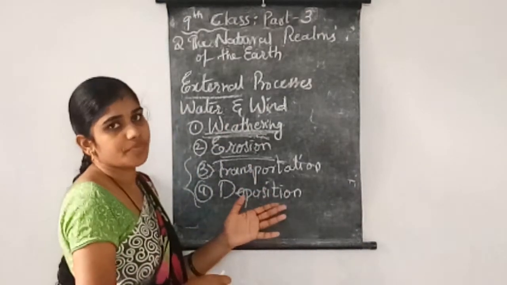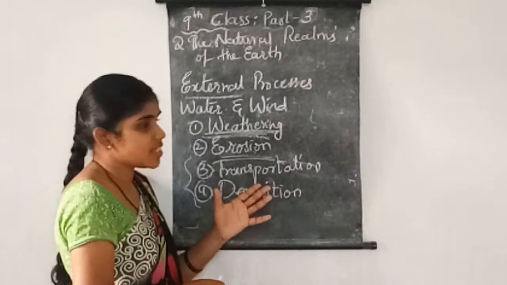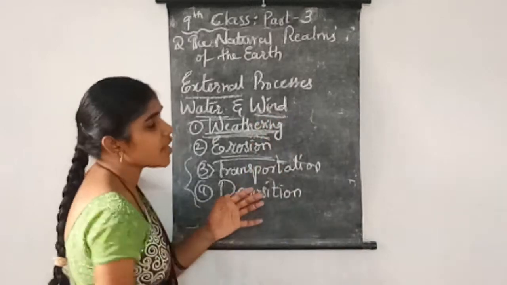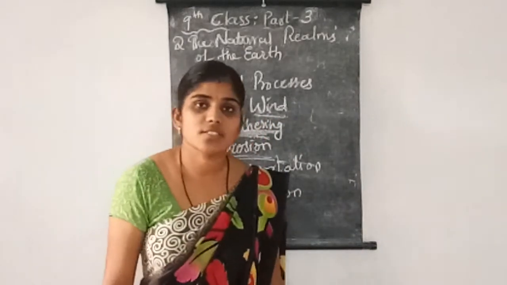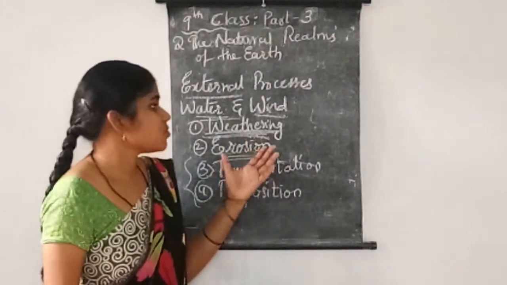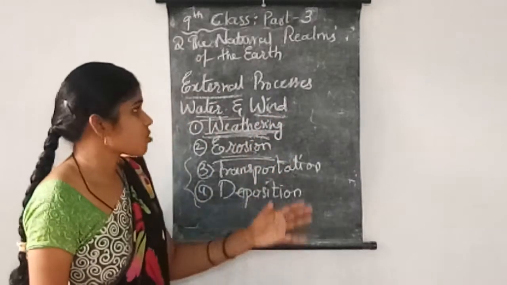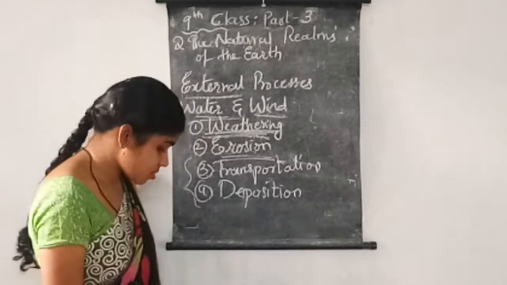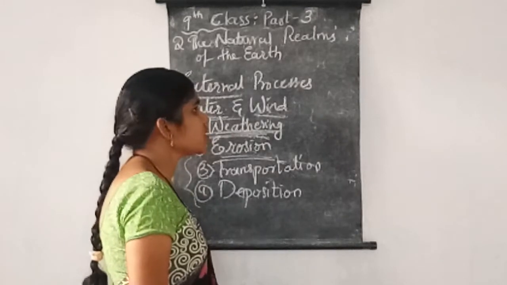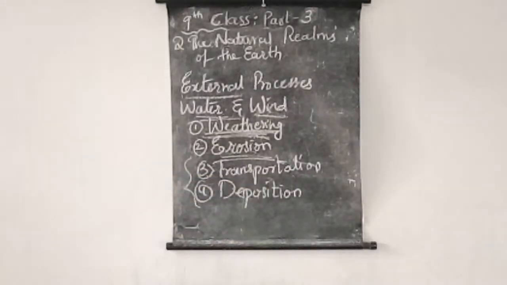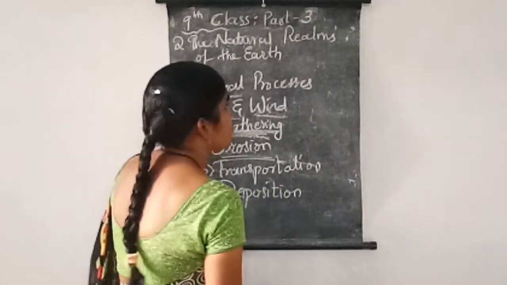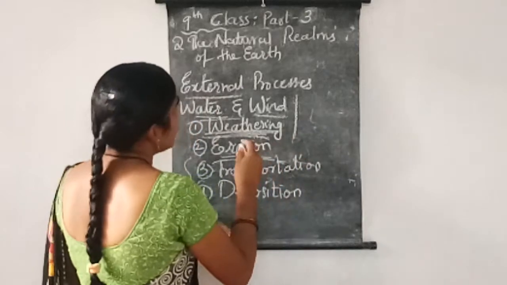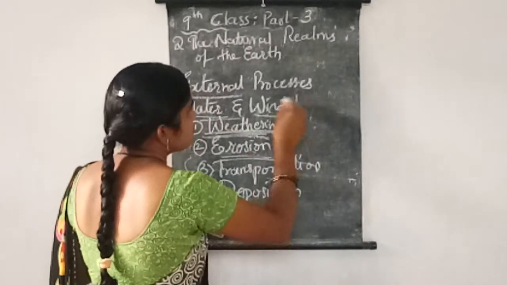In this way, these are helping these two agents make the external changes. All this process which is happening is called the denudation process. Totally, this process is called the denudation process.